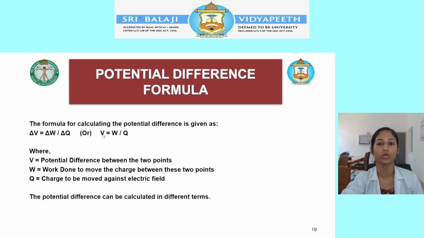So this is the formula. Potential difference V is equal to W by Q. V is the potential difference between the 2 points. W is the work done to move the charge, that is, how much energy has been used between the 2 points, and Q is the charge to be moved against the electric field. So this is the formula we will be using for the potential difference.